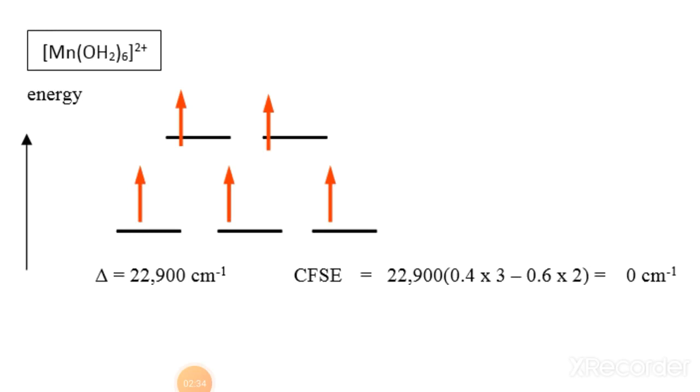So that's why I told you that in d0, d10 and d5 conditions, in weak field only you have to see the d5 configuration. Otherwise, for d0 and d10, whether strong field ligands or weak field ligands are attached, nothing will happen. Now these were about the crystal field splitting energy and crystal field stabilization energy.